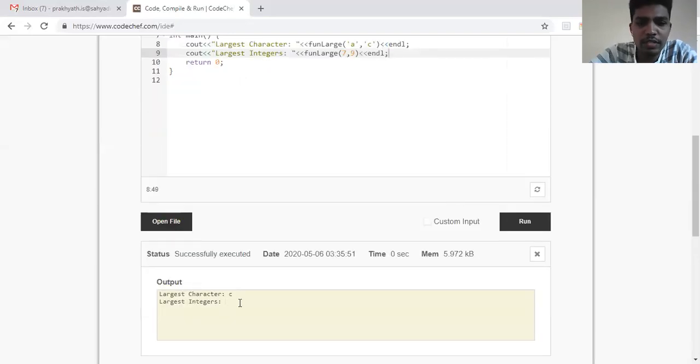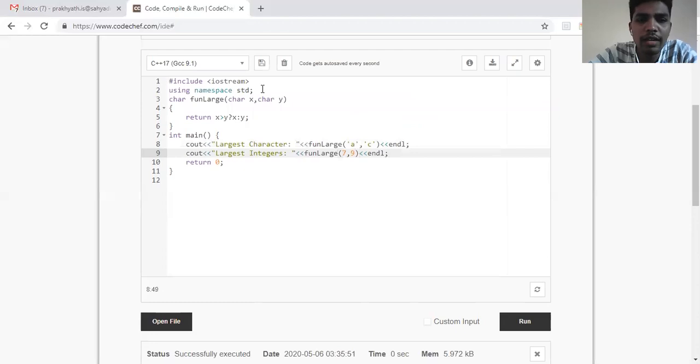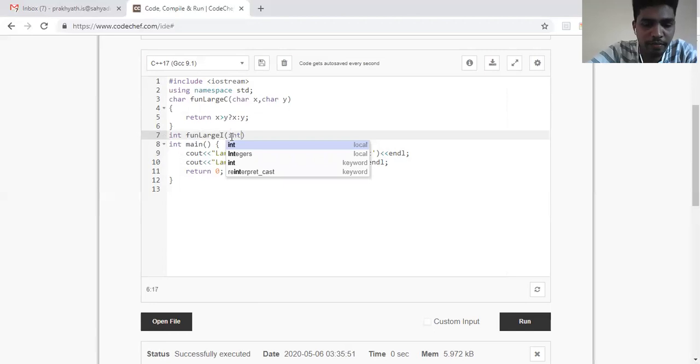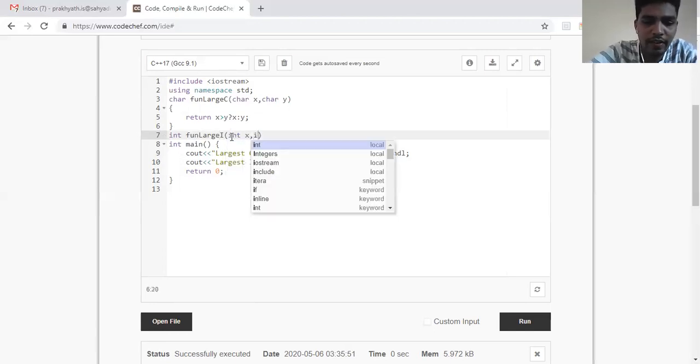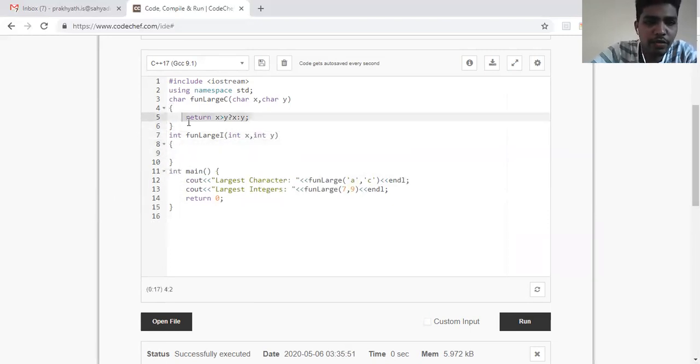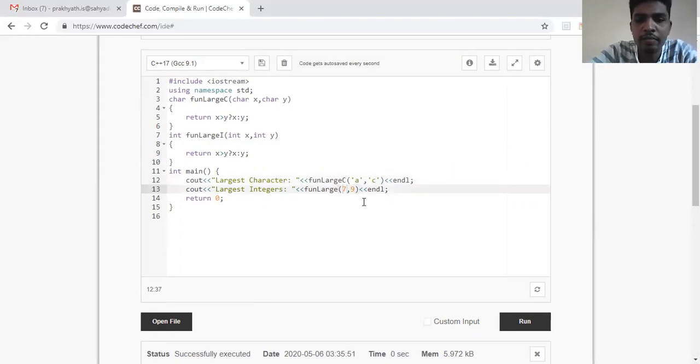So if you can see here, no, it's not displaying because it's been designed to work only on characters. It's not been designed to work on integers. So if I have to make it work on integers, I should be writing another function. For example, I'll write function large. I'll write i for integers, and let me differentiate this as c for characters, and then it should take two integers, int x and int y. Okay, and then the same piece of code I can use here. And here I'll change the function names. One is for characters, another is for integers.